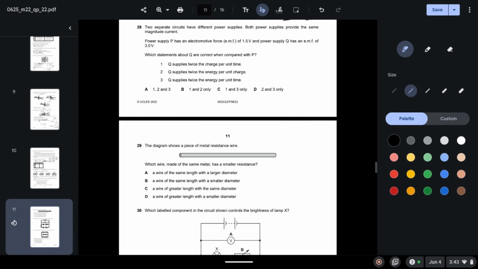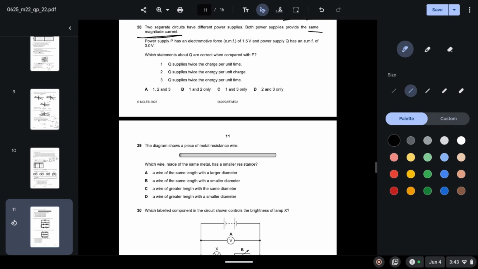28. Two separate circuits have different power supplies. Both power supplies provide the same magnitude current. Current is the same. Power supply P has an electromotive force of 1.5 volts and power supply Q has an EMF of 3 volts. Which statements about Q are correct when compared with P?